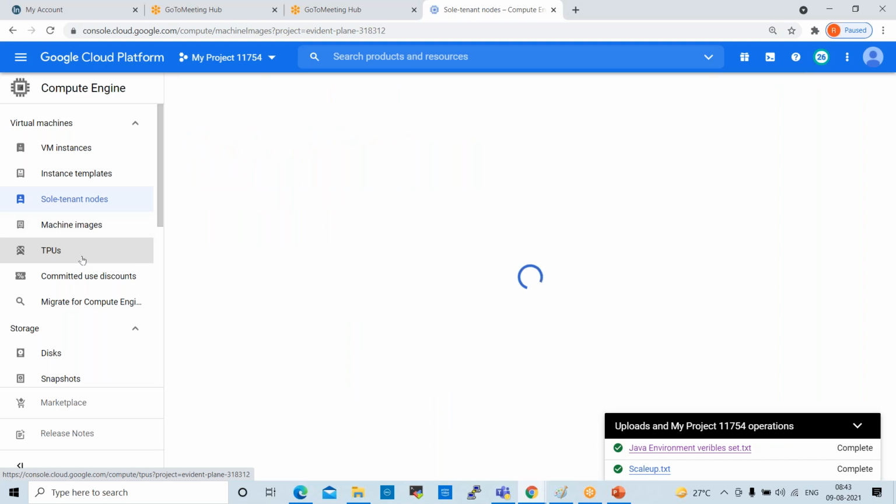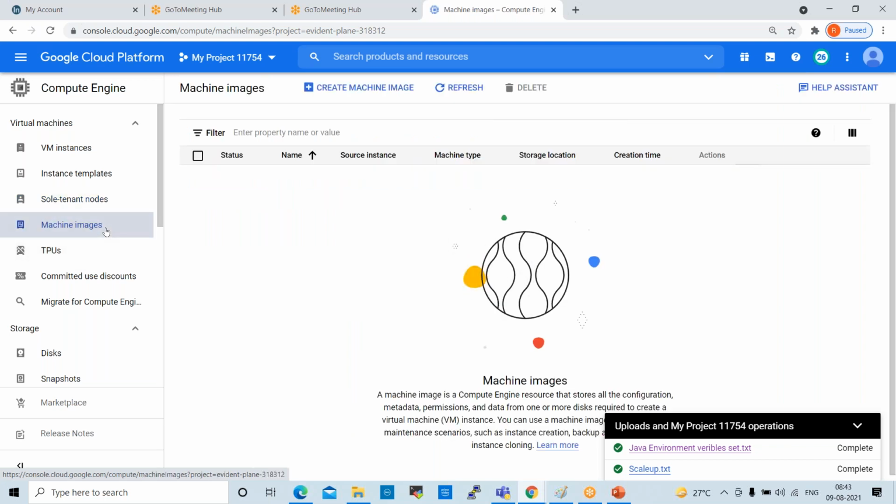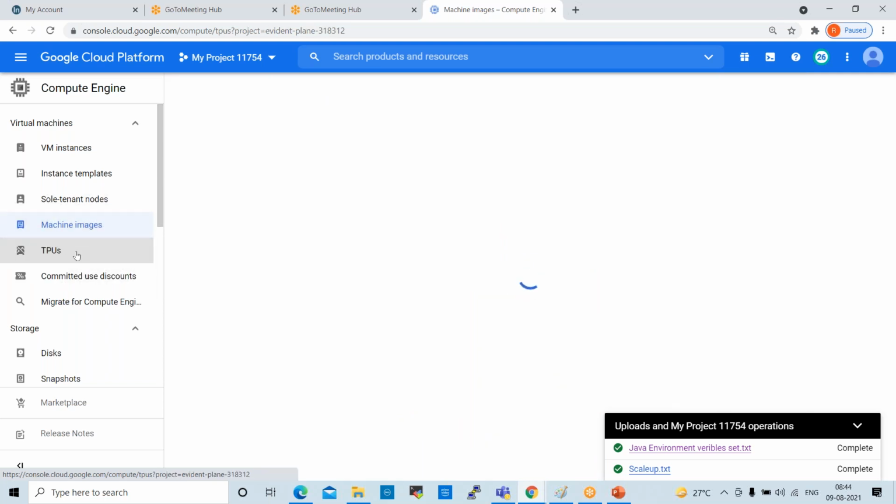Machine images. So machine images also we can create. A machine image is a Compute Engine resource that stores all the configuration, metadata, permissions, and data from one or more disks required to create a virtual machine instance. So TPUs.